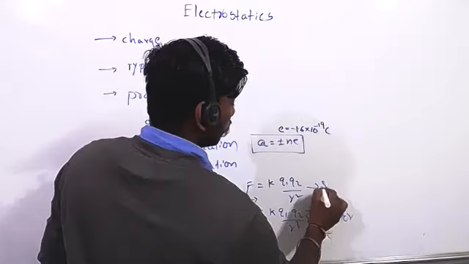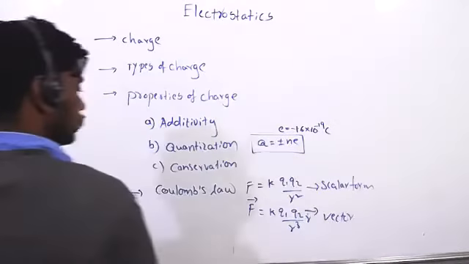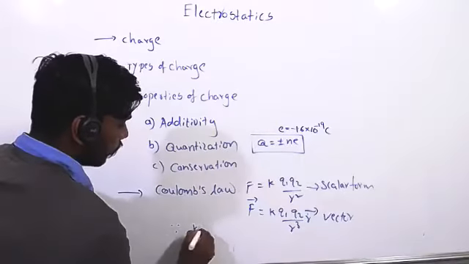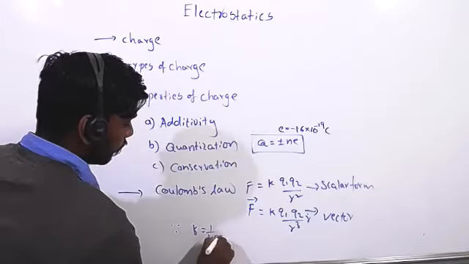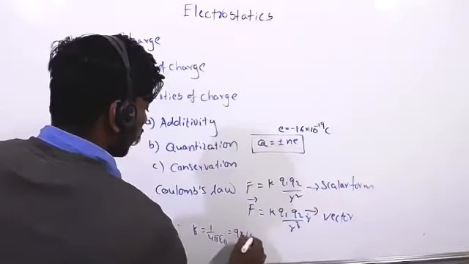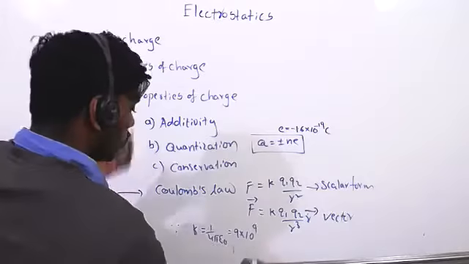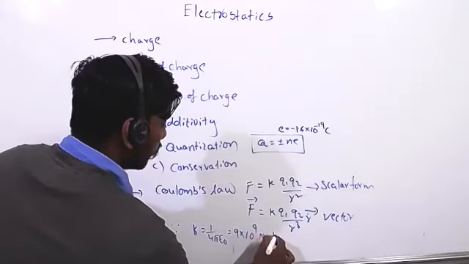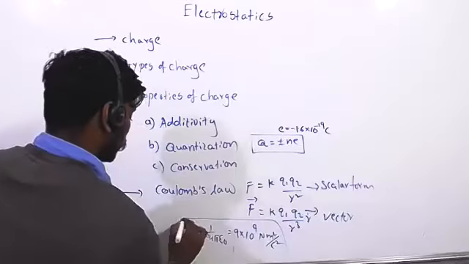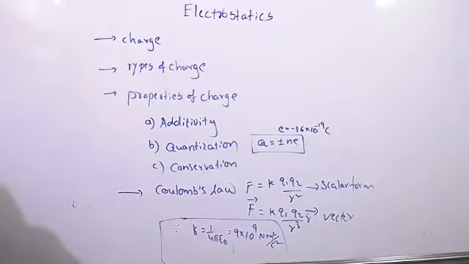The first is scalar. Since we know K equal to 1 by 4 pi epsilon naught, value 9 into 10 to the power of 9 Newton meter square per coulomb square. You know Coulomb's law, right?